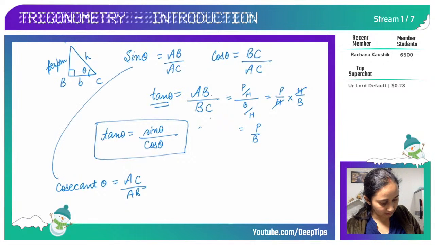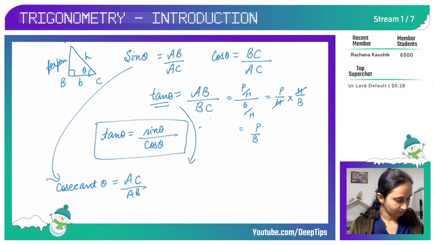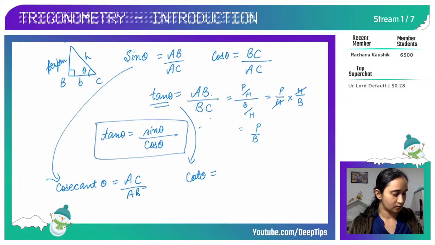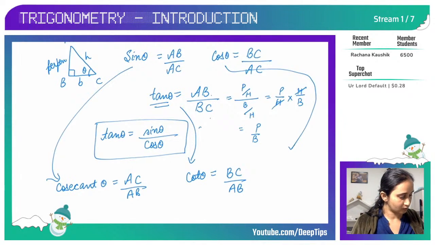So here I am connecting sine theta with cosecant theta. Then for tan theta, if you take the reciprocal, you get cot theta, that is cotangent, so BC upon AB. And for cosine, you get secant theta.